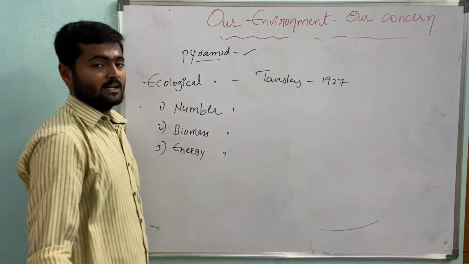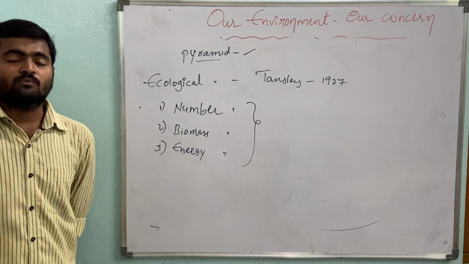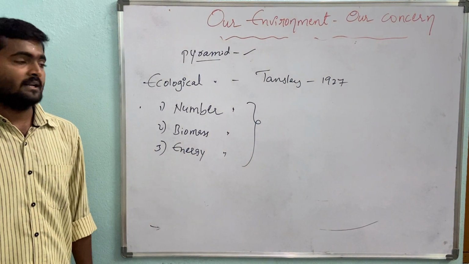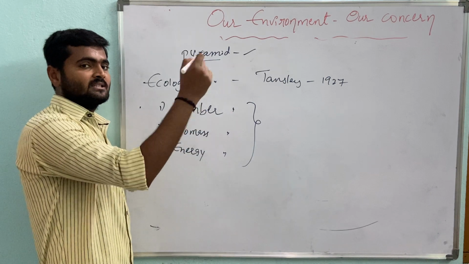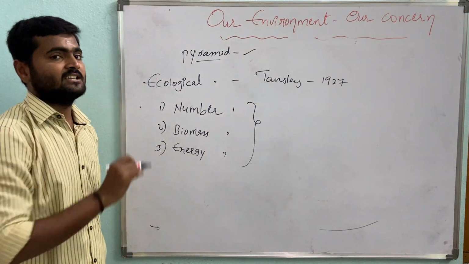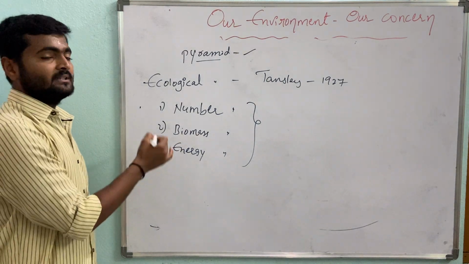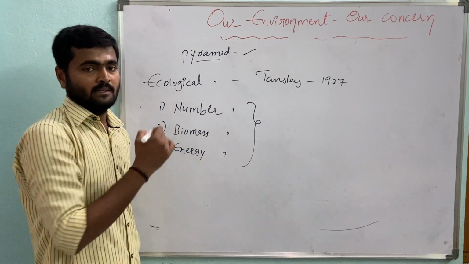These three pyramids explain the food relationship between living organisms: how the number in every trophic level is changing, how the biomass is changing in every trophic level, and how the energy is changing in every trophic level.